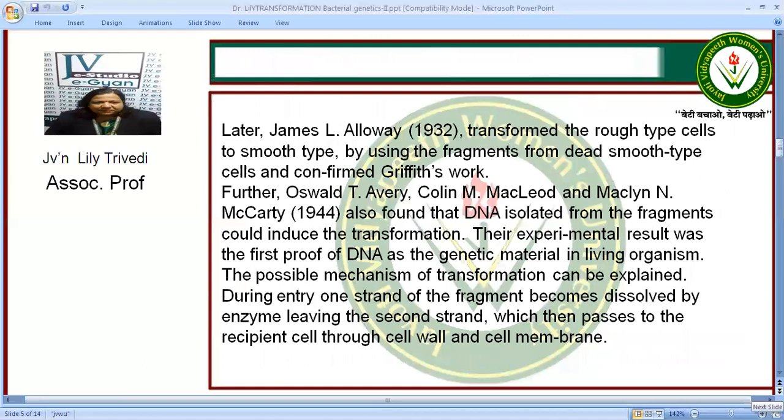Later on, James Alloway also transformed the rough type cells to smooth type cells using fragments and confirmed Griffith's work. Further, Oswald Avery, MacLeod, and M. McCarty also found that DNA isolated from the fragments could induce transformation. So it was the first proof of DNA as genetic material in a living organism, and the mechanism was transformation. During entry, one strand of the fragments is dissolved by enzyme, leaving the second strand, which then passes into the recipient cell through the cell wall or cell membrane.